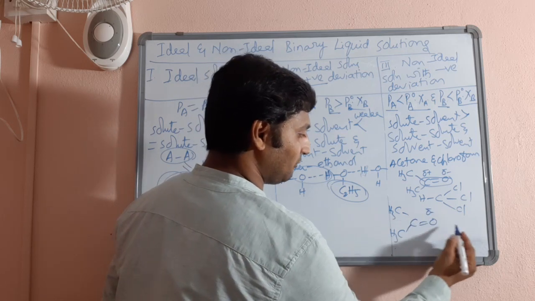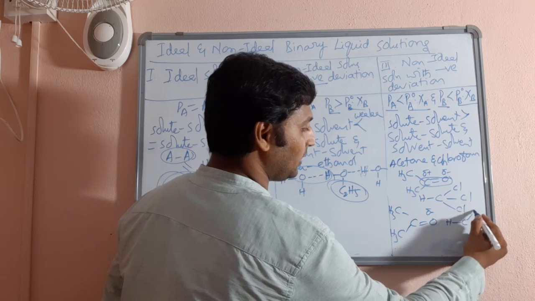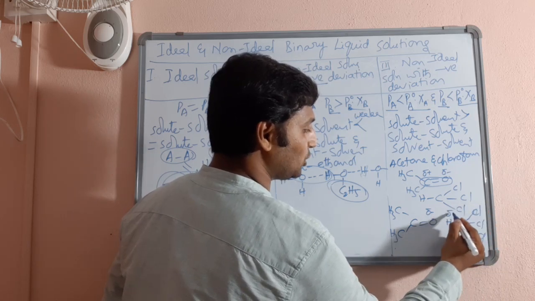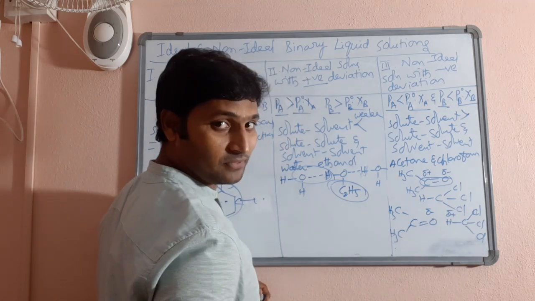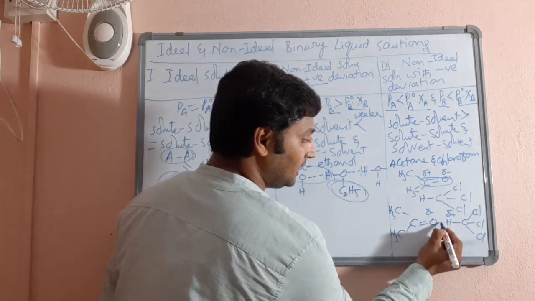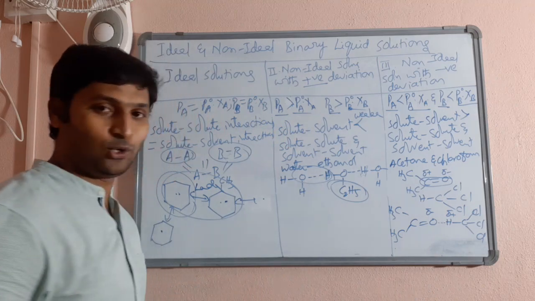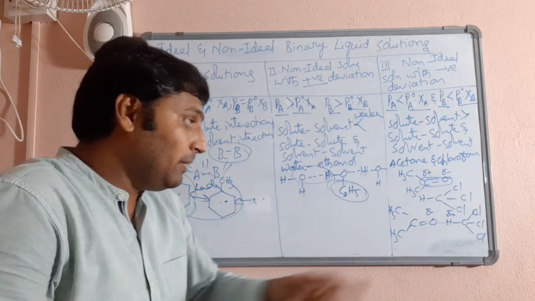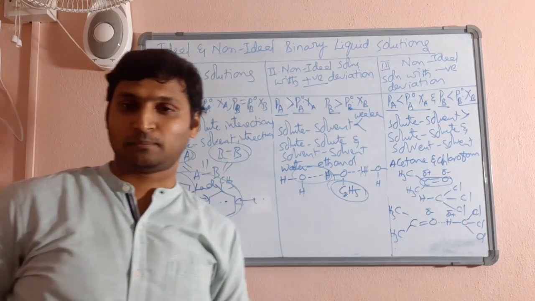There is an electronegative oxygen coming in close vicinity with the electropositive hydrogen of chloroform. As a result, in space, they will be entering into hydrogen bonding. As a result, stronger forces will be set up between the molecules of acetone and chloroform.